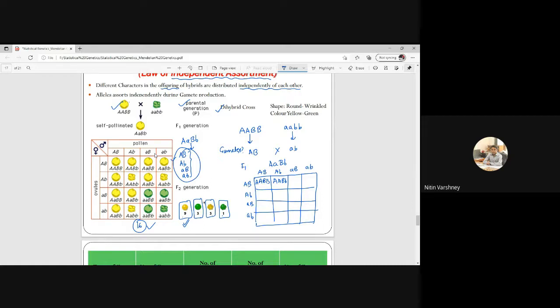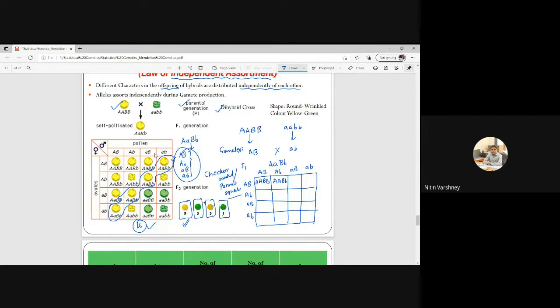So now you can understand how to make this checkerboard, or we can call it a Punnett square. So you can make this, and you can tell that these are the offspring, or we can say the population of the F2 generation. There will be 16 offsprings, and by this checkerboard you can see these diagonal elements will have the same genotype.